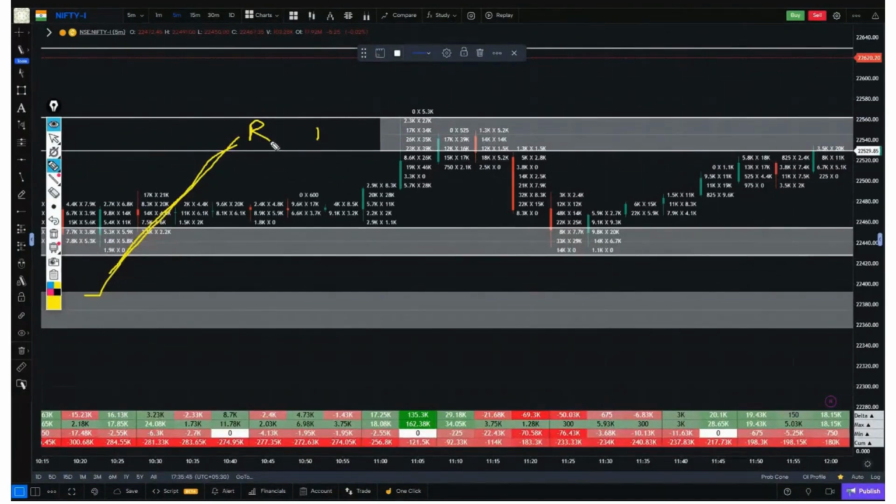So that means there's a great chance that buying rejection will be seen here, because only one buying occurred, and it was above the resistance. Nifty traveled from here to there, but only one buying occurred, and that too just above the resistance. So that means there is something here that can be absorbed.